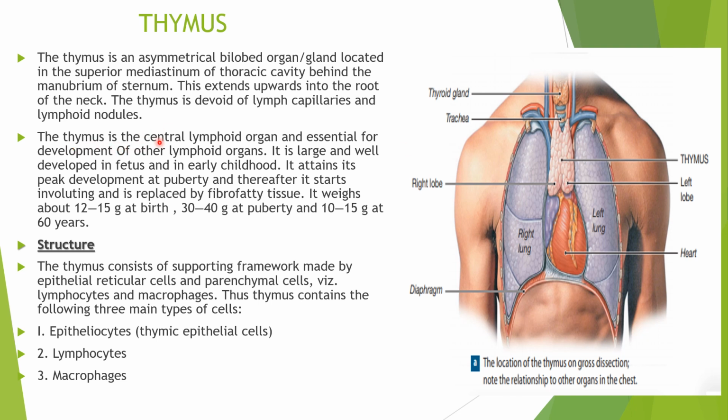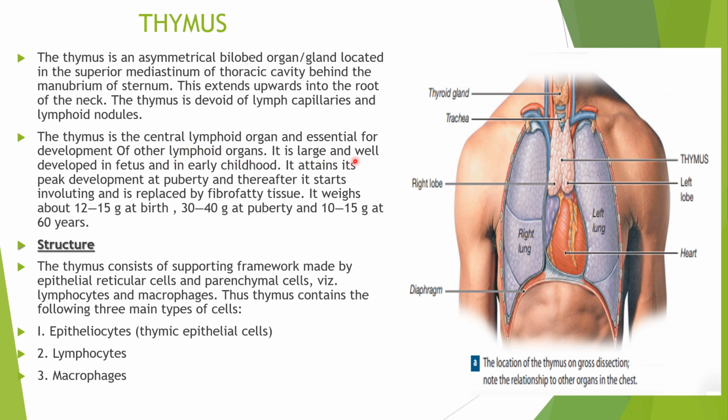The thymus is a central lymphoid organ and essential for the development of lymphoid organs. So basically, the function of the thymus is that it is responsible for the development of other lymphoid organs. What are the other lymphoid organs? We have lymph node, spleen, tonsil; these are all lymphoid organs.